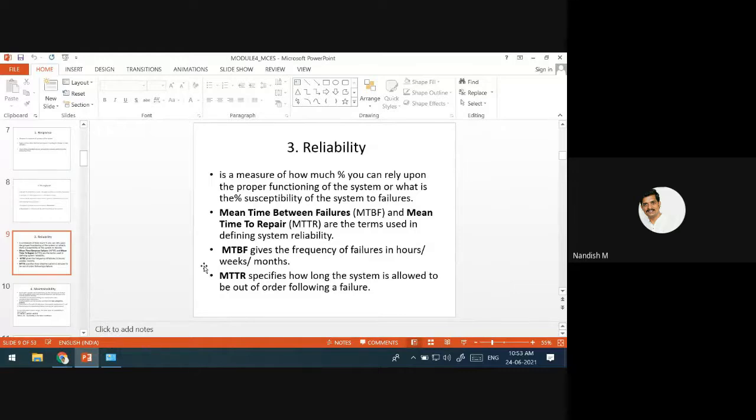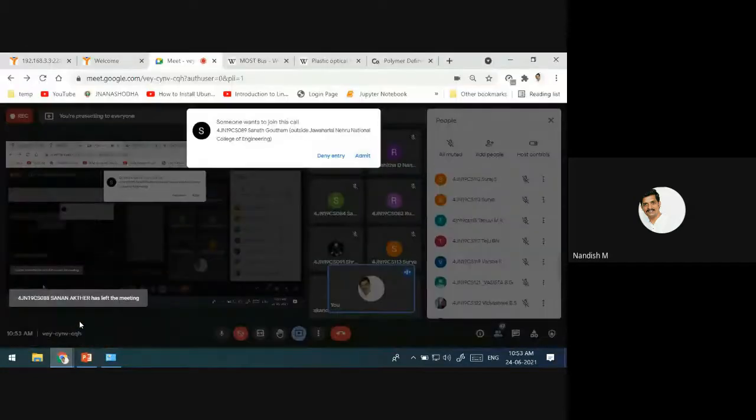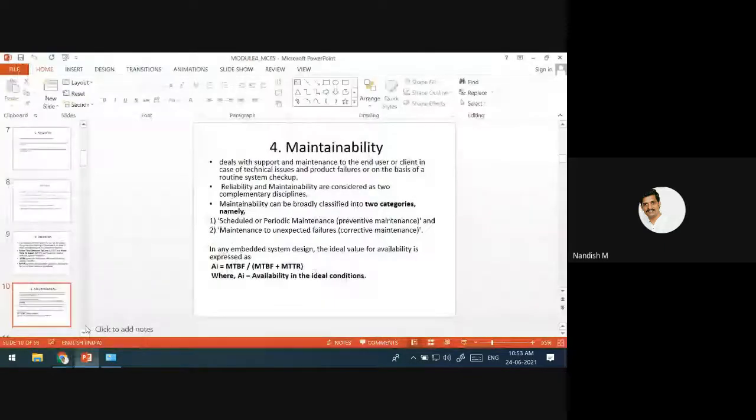If any embedded system goes under maintenance, that is called maintainability. We gave the example of a printer. On the printer, they mention that after so many prints, you have to replace the cartridge. That is one example of periodic maintenance. If it fails to print by itself, that is another case, a maintenance for unexpected failures, meaning you have to do some repair. That is called maintenance.